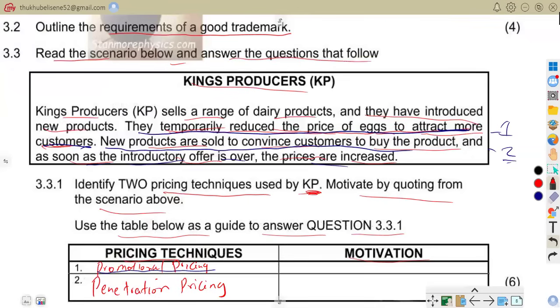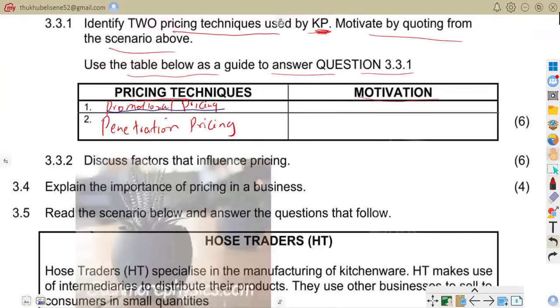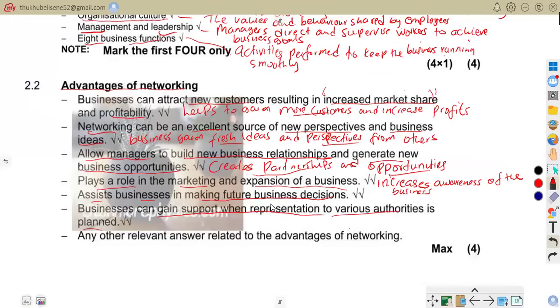So let us be on question 3.32. Question 3.32 says discuss the factors that influence what? Pricing. That is 3.32, factors that influence pricing. So that is that. We can quickly go to our answers.